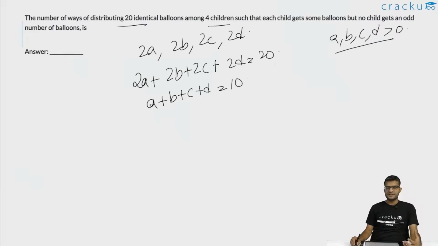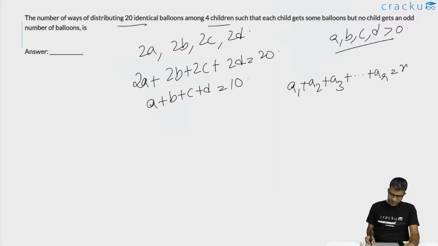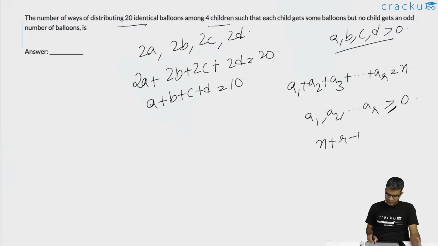We want to use the formula for the number of non-negative integral solutions for an equation. That is, when you have r variables a1, a2, a3 plus dot dot dot till ar, which sum up to n, such that each one of them is a non-negative integer, that is, greater than or equal to 0, the number of solutions of this equation is n plus r minus 1 c r minus 1. But this formula is valid when the variables are greater than or equal to 0. Here we have all of them strictly greater than 0.